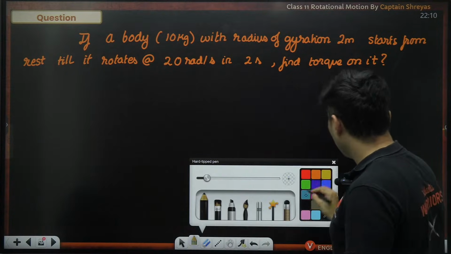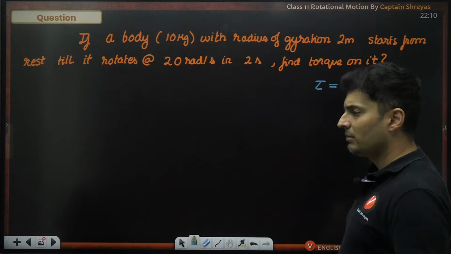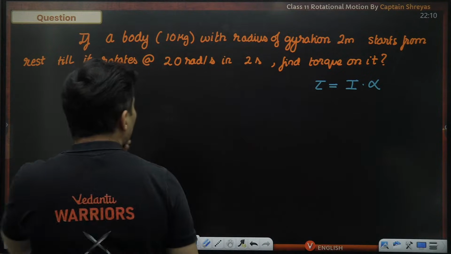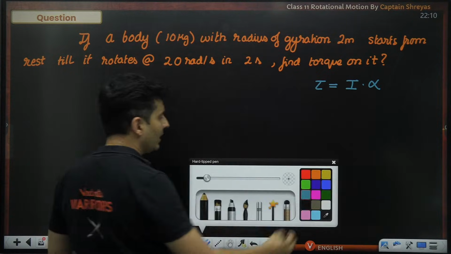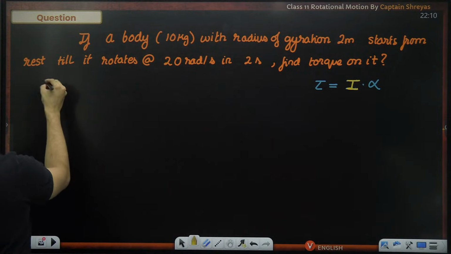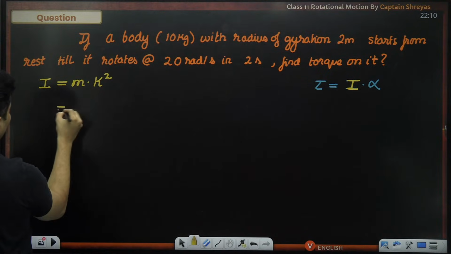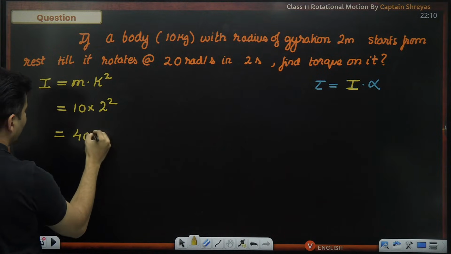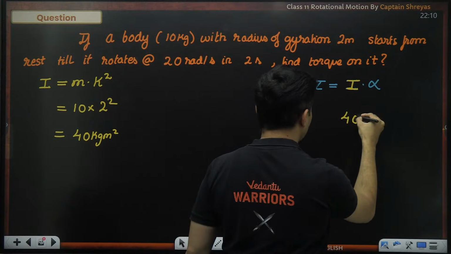Well, in order to figure out the torque, what do I need? I need moment of inertia and I need to multiply it with alpha, unless R and force is given to me. Force is not given, R is not given. Oh, that is radius of gyration. It is not that R which is there in that force. I think we need to figure out I first, only then I can go to alpha and then torque. I is moment of inertia, which is mass into radius of gyration square. Mass of the body 10, radius of gyration 2. So 2 square is 4. So this is 40 kg meter square. So I part is done. That value is just 40.